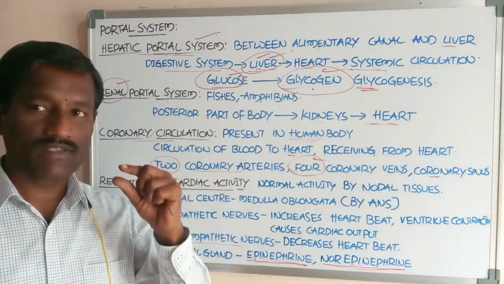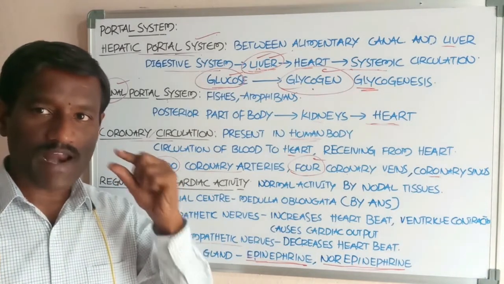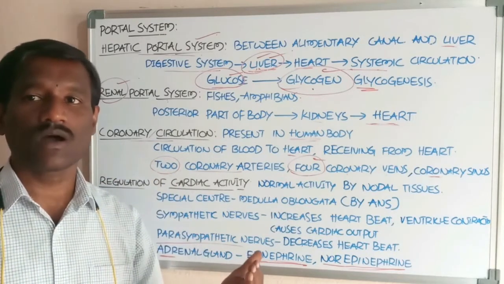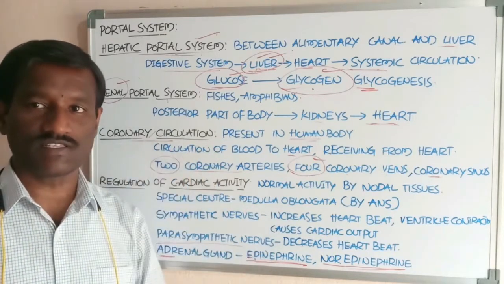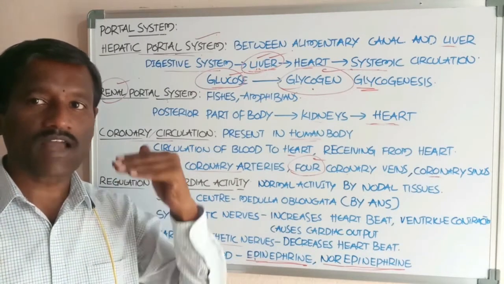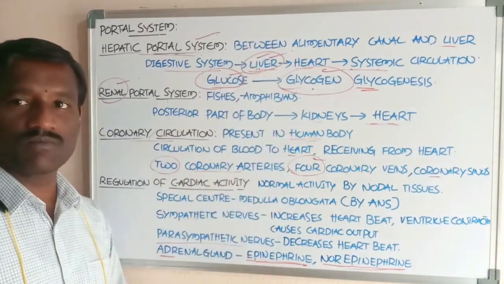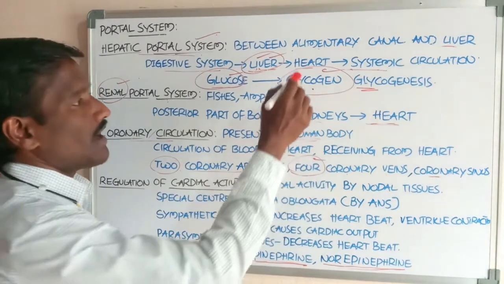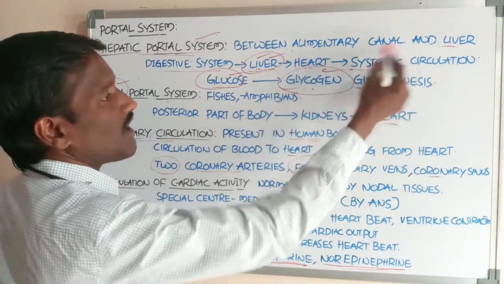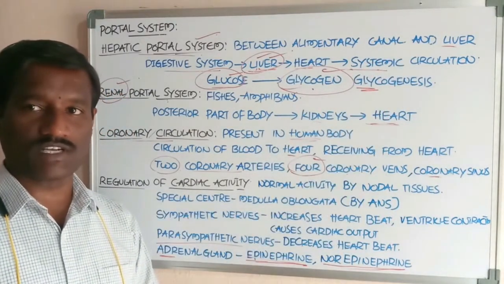For example, excess nutrients present in the blood are received by the liver and go to metabolic activities. After that, the blood is pumped into the heart, and the heart pumps the blood into the different body parts with the help of systemic circulation.